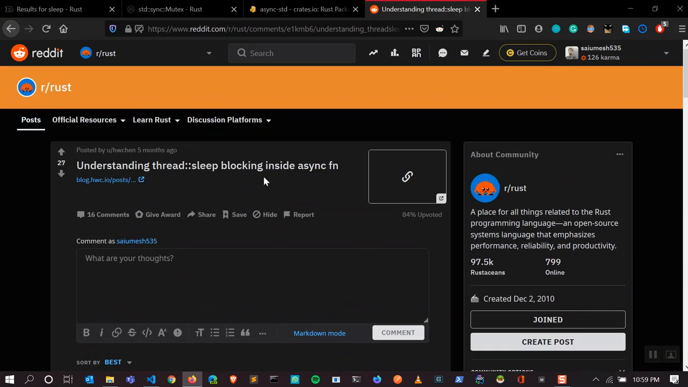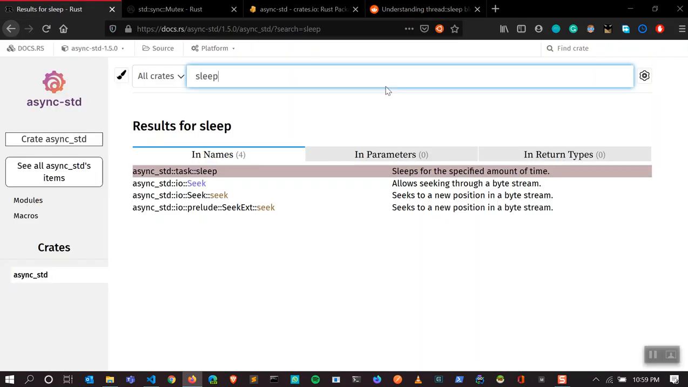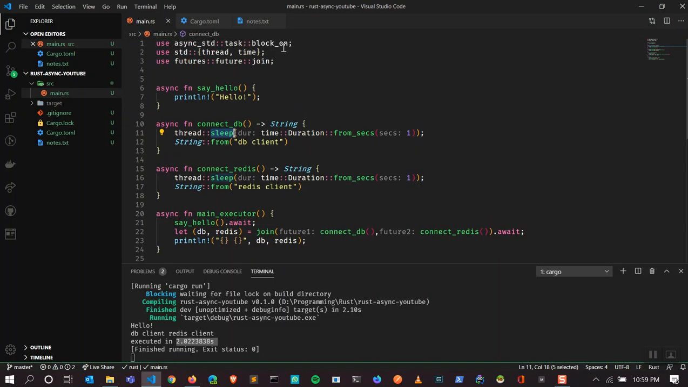There is an interesting thread on Reddit. It says understanding thread.sleep, blocking inside async function. Please go through it, and you can understand more about that. I'm going to share that link in the description below. So what we need is a sleeper, an asynchronous sleeper, right? For that we have a sleep function inside async std. It's part of task. Let's do that.